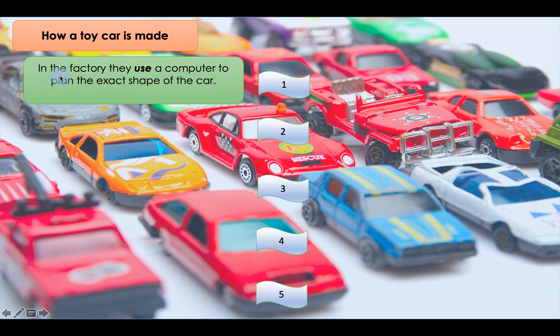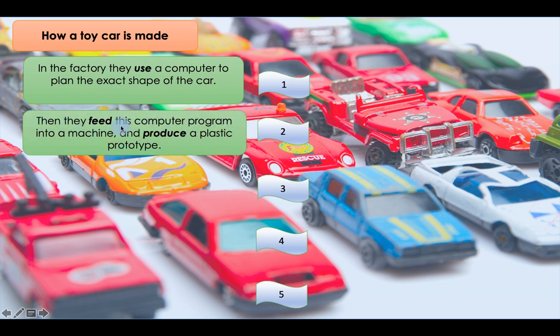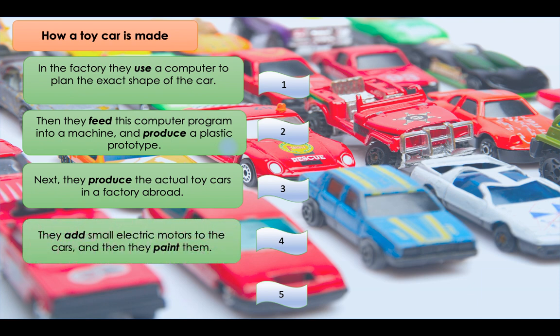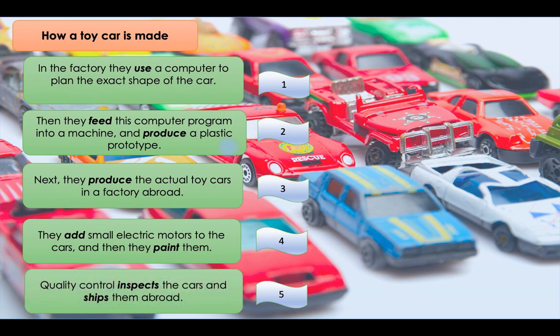So what's the first step? What happens first in the process of making toy cars? In the factory, they use a computer to plan the exact shape of the car. That's the first step. Step 2. Then they feed this computer program into a machine and produce a plastic prototype. Step 3. Next, they produce the actual toy cars in a factory abroad. Step 4. They add small electric motors to the cars and then they paint them. Step 5. Quality control inspects the cars and ships them abroad.